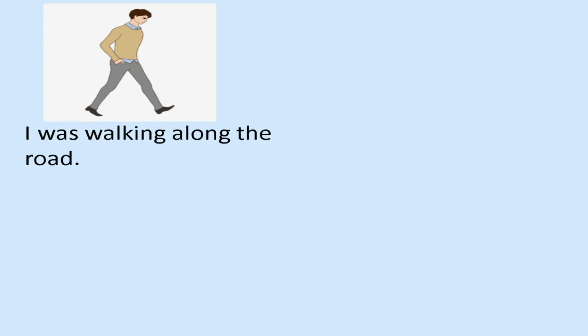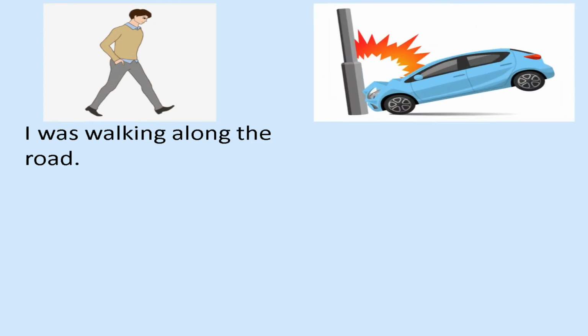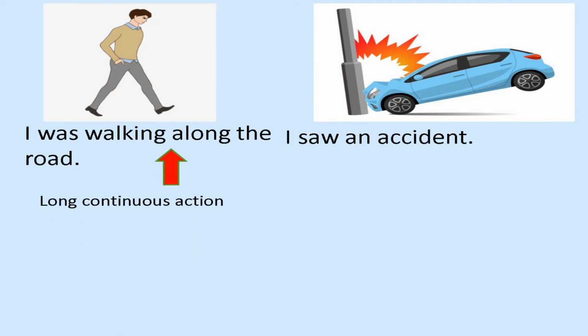Now let's move to conjunction while. Now look at this. I was walking along the road and I saw an accident. Here, the first one is a long continuous action and second one is a short action.